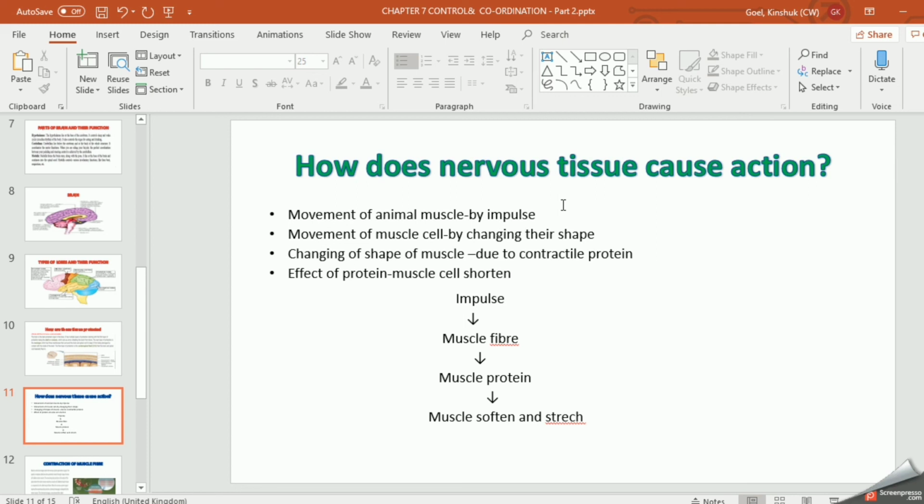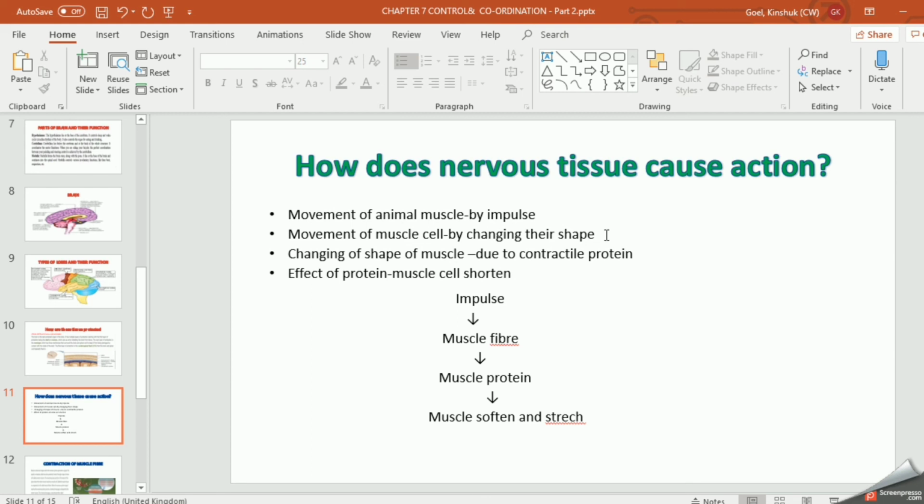I told you in my previous lecture, when a neuron gets the message, it gives it to the second neuron, second to third, and it reaches your spinal cord. So this message is going to the spinal cord, and the spinal cord is giving the order by the motor. So first by impulse, then movement of muscle cells. When the message comes, it gives the message to your muscle cells, and they move. How do they move? By changing their shape.